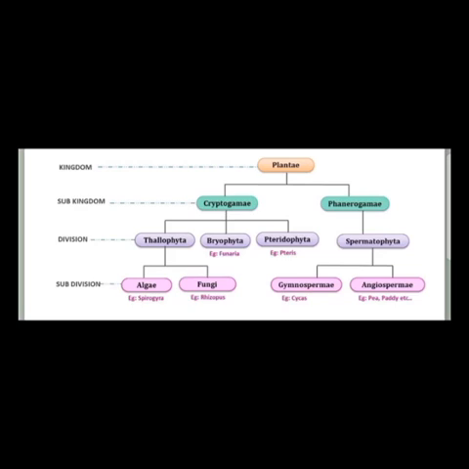Thallophytes and bryophytes perform asexual reproduction, whereas pteridophytes perform sexual reproduction. Now next are phanerogams, gymnosperms and angiosperms. They are more well developed plants. They have well developed stems, roots, etc.